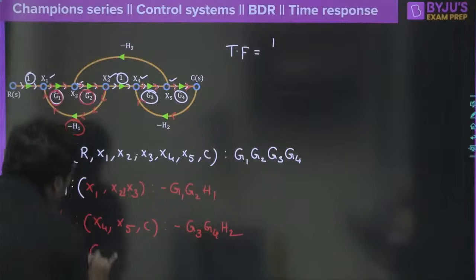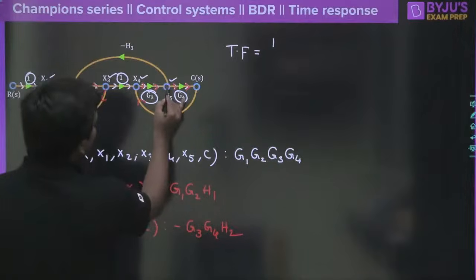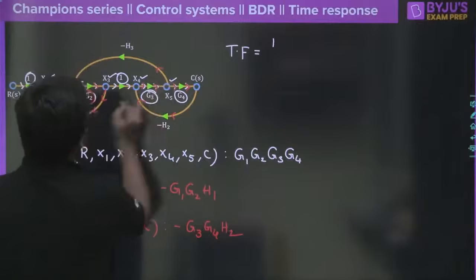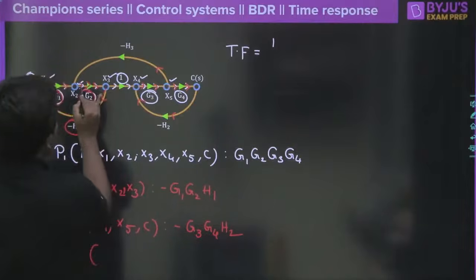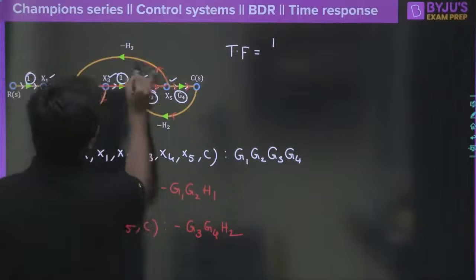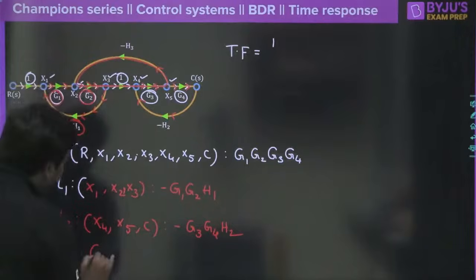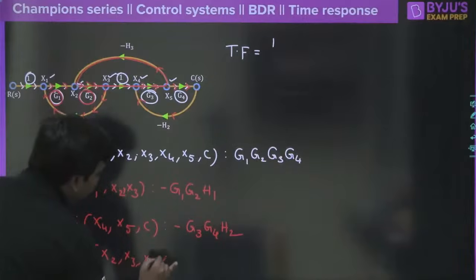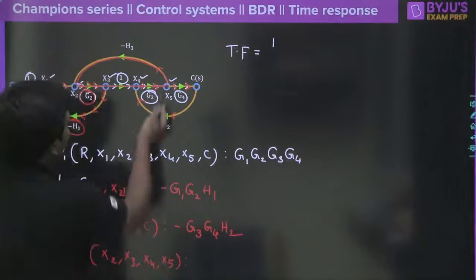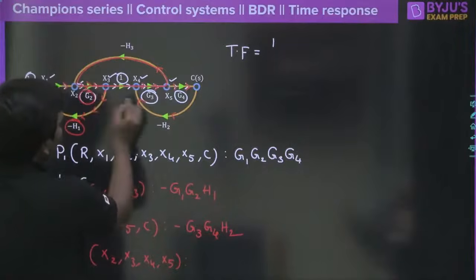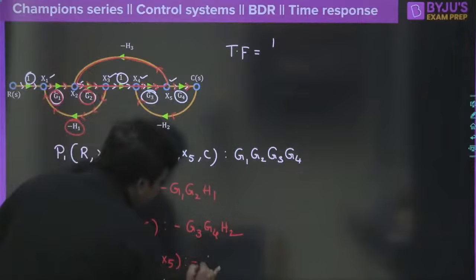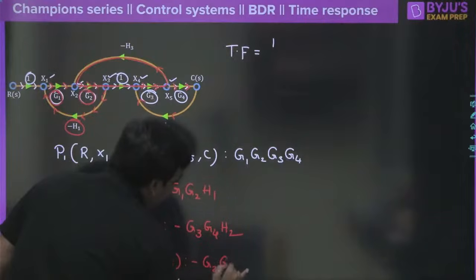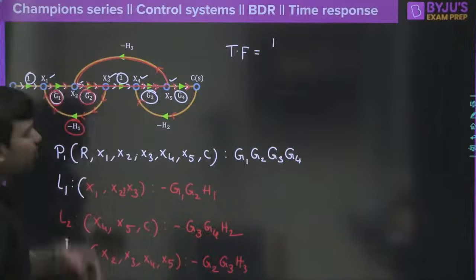L3 is going to be what? You can start from x2 and travel all the way like this and then come back like this. So L3 will definitely have x2, x3, x4 and x5. And what is the loop gain now? G2 and G3, H3. So minus G2, G3, H3 here. So these are the 3 loops we have here.